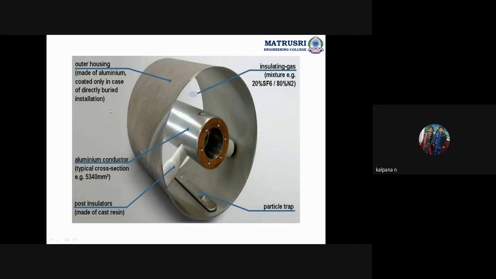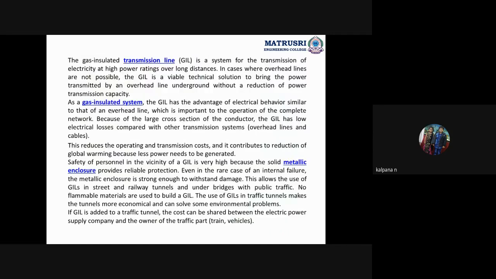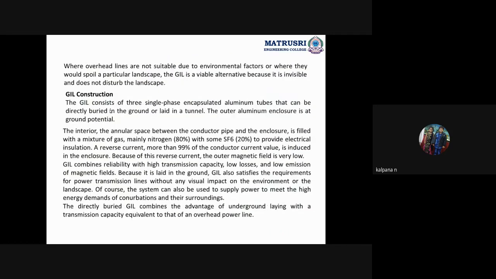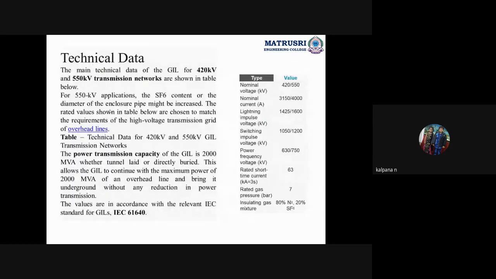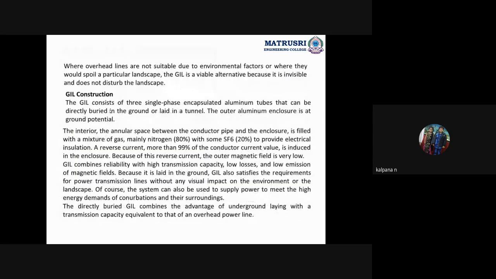Directly buried installation means what? Directly buried, there is no space between the conductor to conductor. Okay, these are the notes of GIL. I'll pass, no problem. From the construction point of view.